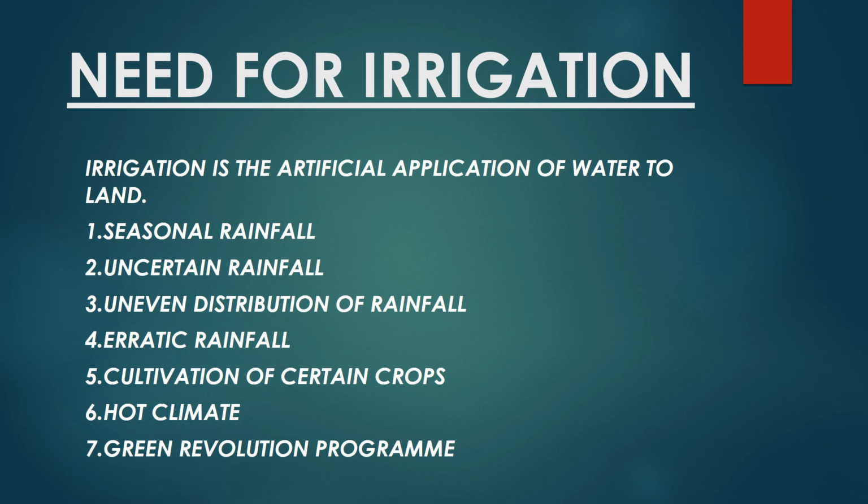Fifth is cultivation of certain crops. Certain crops need rainwater, like rice crops. Next one is hot climate. So after the hot climate, people need relief. So water is essential. Next one is, because in hot climate the water gets evaporated. Next is Green Revolution program to increase the production of crops.